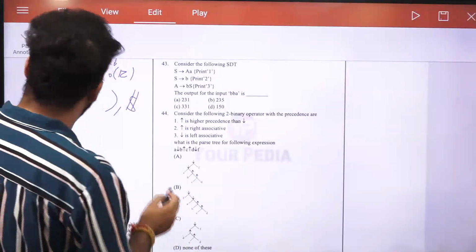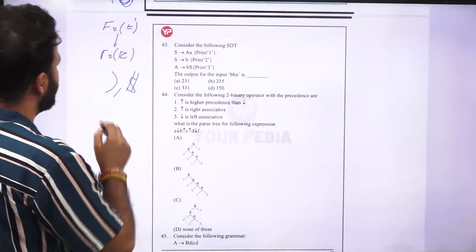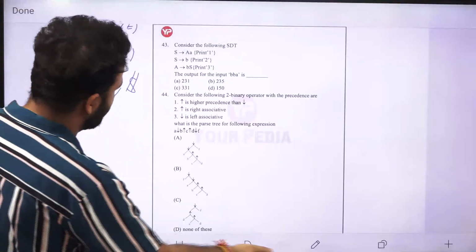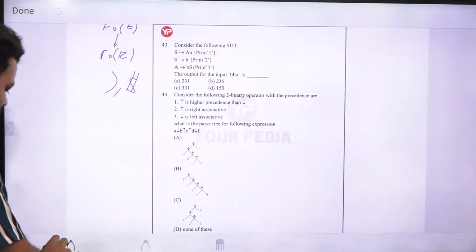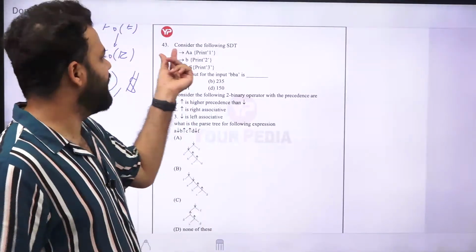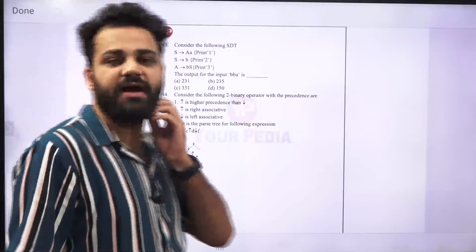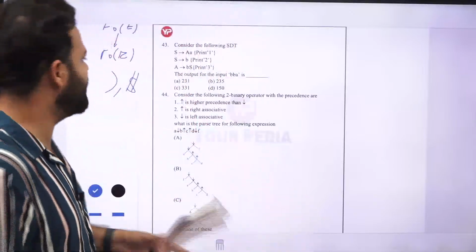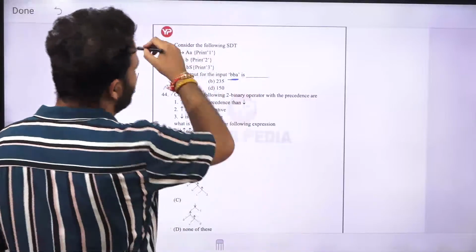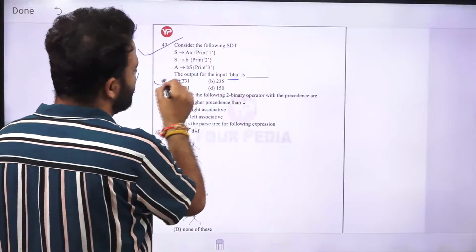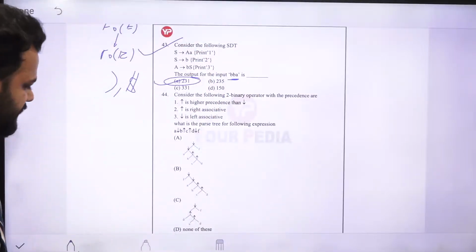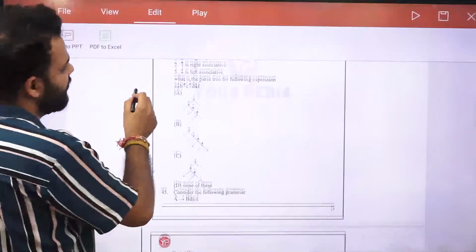Next is, you have been given an SDT and it is saying what will be the output if you print BS. We have tried this similar question before. 231 was the answer. It is the same question, it is repeated here. After that, 44